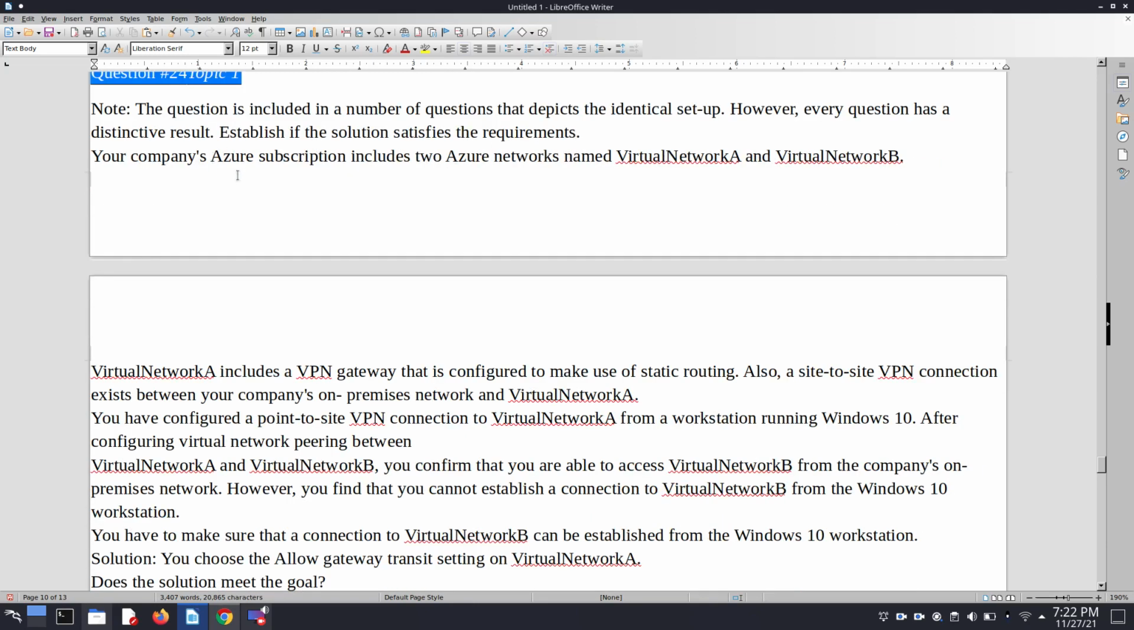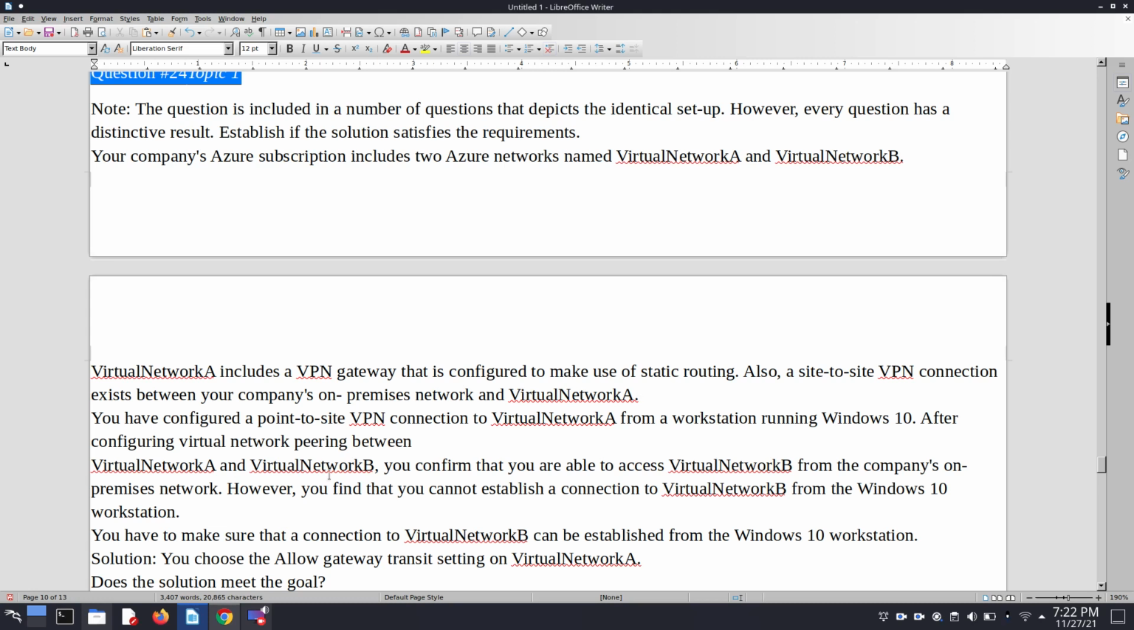So question number 24 is given. It is a scenario based question. Basically, your company's Azure subscription includes two Azure virtual networks named Virtual Network A and Virtual Network B. Virtual Network A includes a VPN gateway that is configured to make use of static routing. Also, a site-to-site VPN connection exists between your company's on-premises network and Virtual Network A.